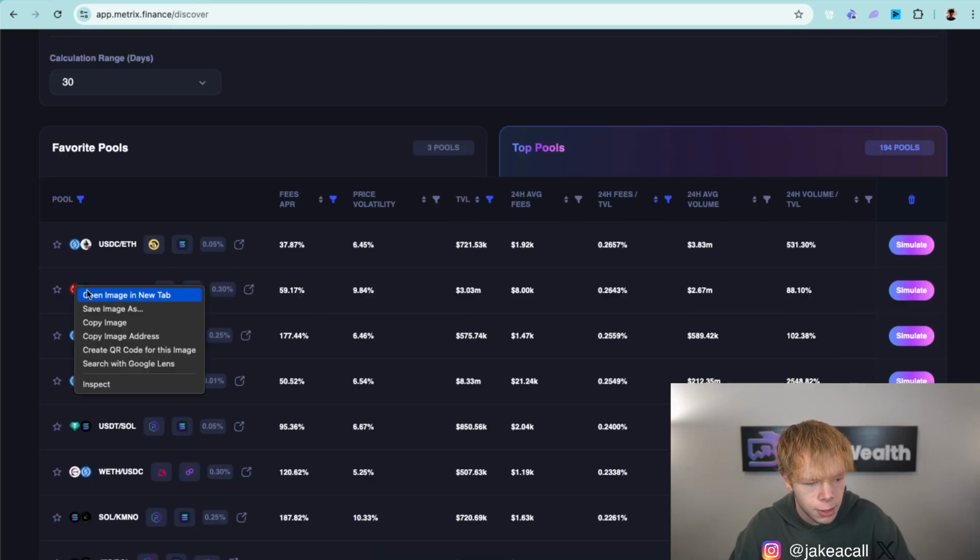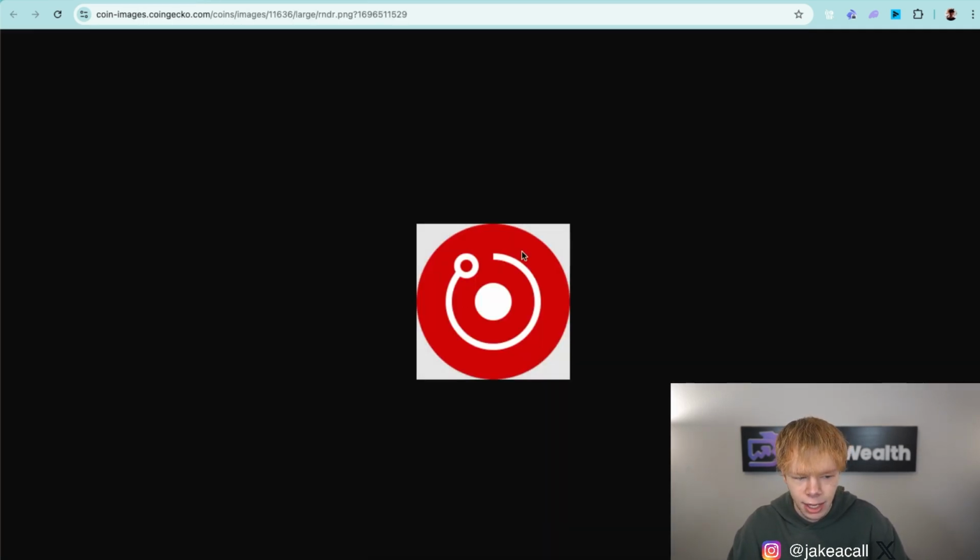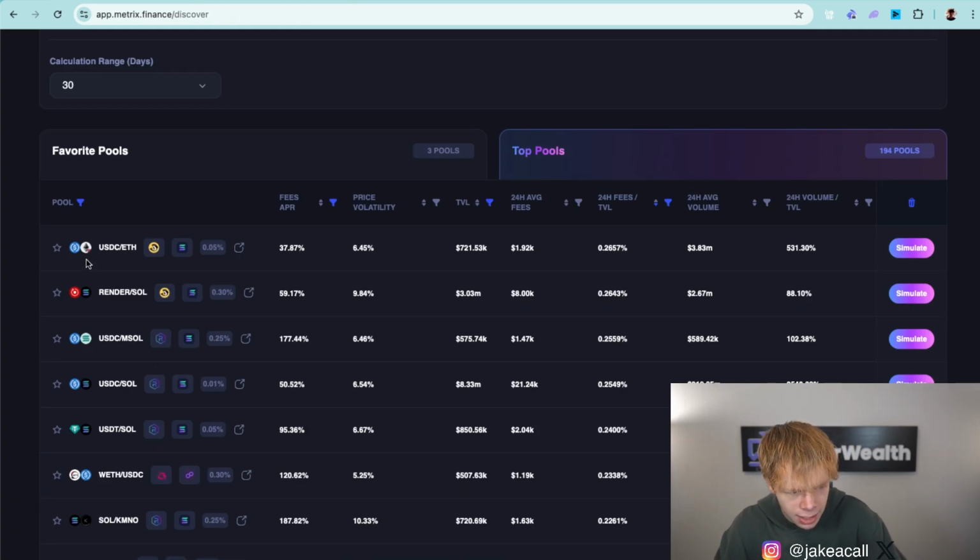And if we look at Render, once again, if we take a look at the icon, it does not look like a meme coin, but rather it looks like an actual utility asset. So it's all branding at the end of the day. Does it have good branding that portrays itself as a high quality asset, or does it have meme branding? And I have seen meme coins with utility. I'm not saying that they don't have utility. I'm saying most don't, basically.